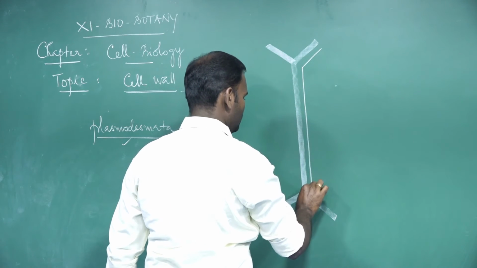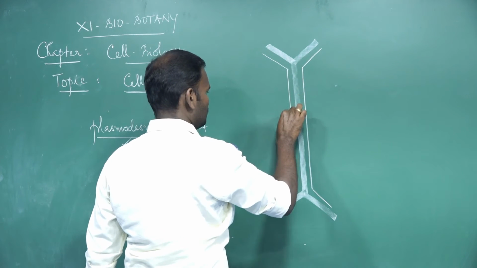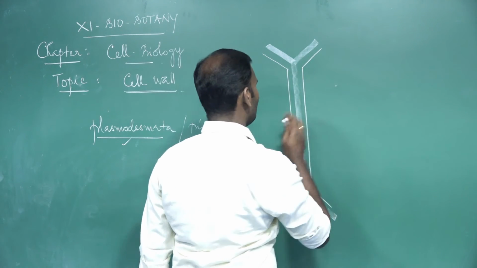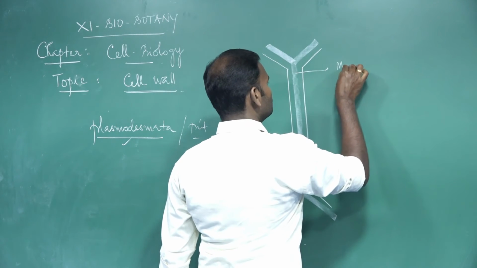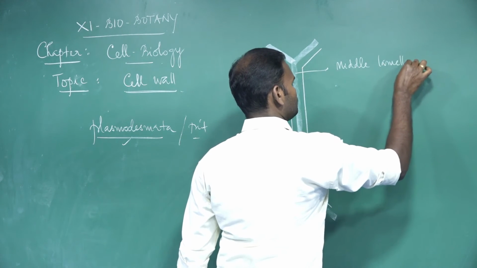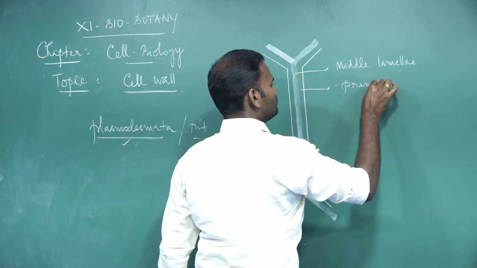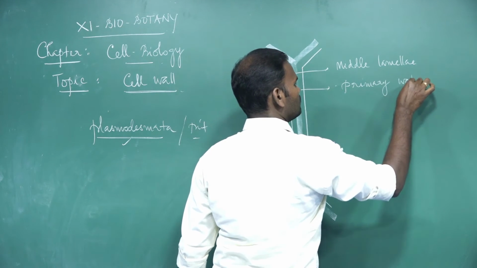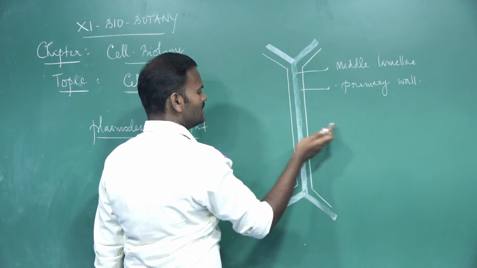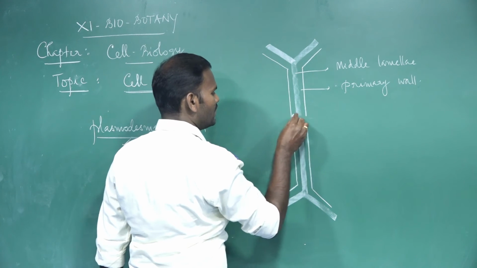This is a primary wall. These are the two neighboring cells, center, middle lamellae, primary wall. Both the neighboring cells are connected through plasmodesmata.